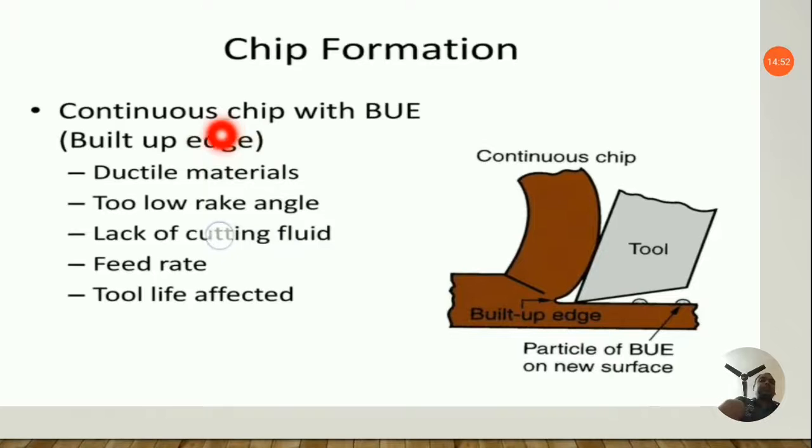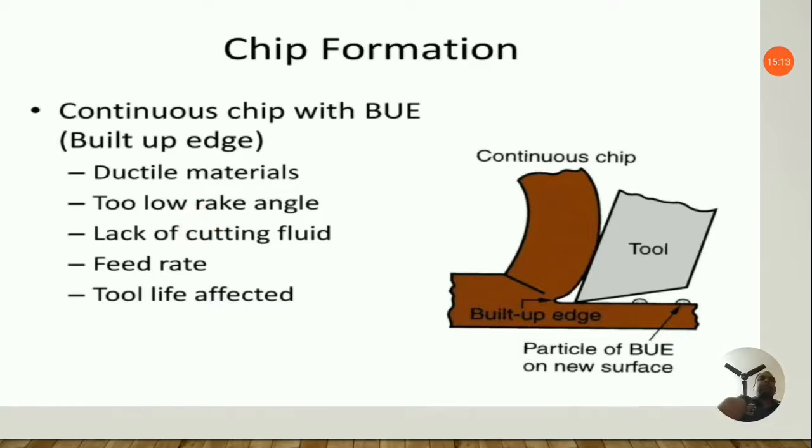Let us discuss the continuous chip with built-up edge. That is when we have some edges during the chip formation, which is known as the continuous chip with built-up edge. What are the reasons behind it?